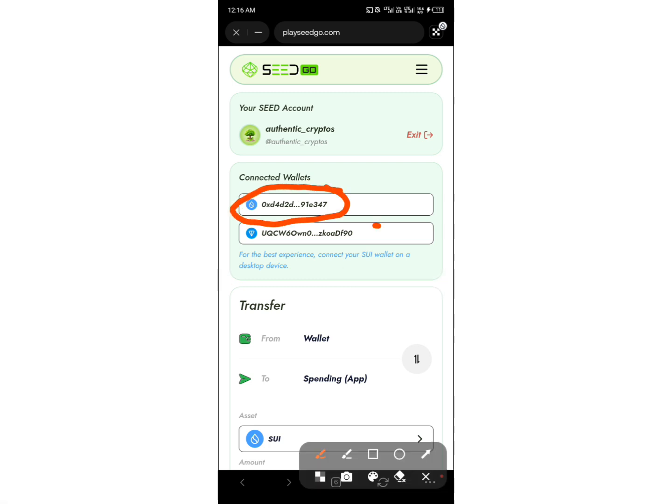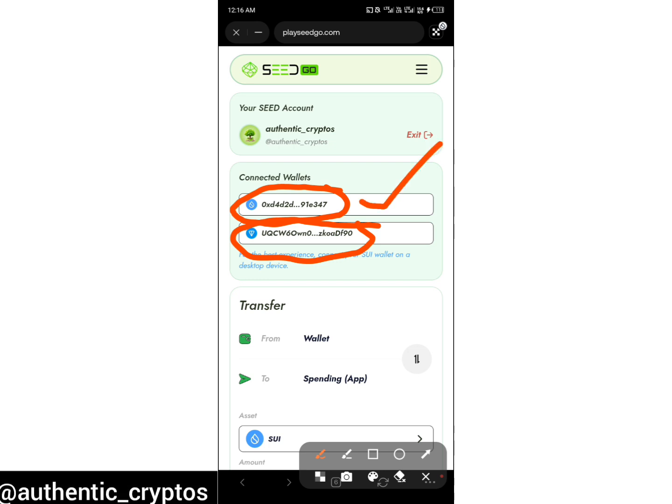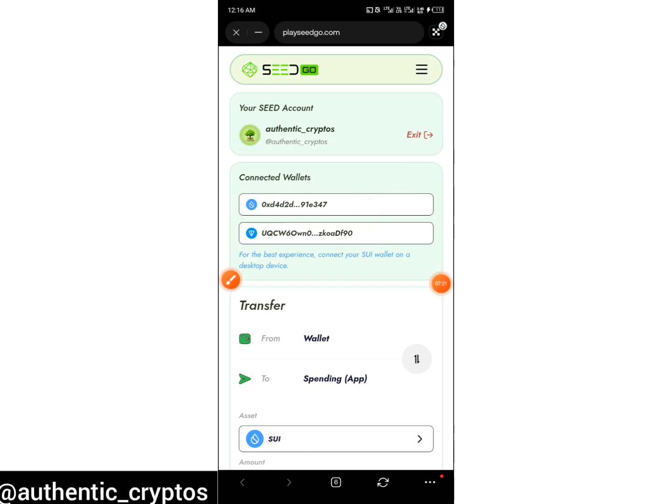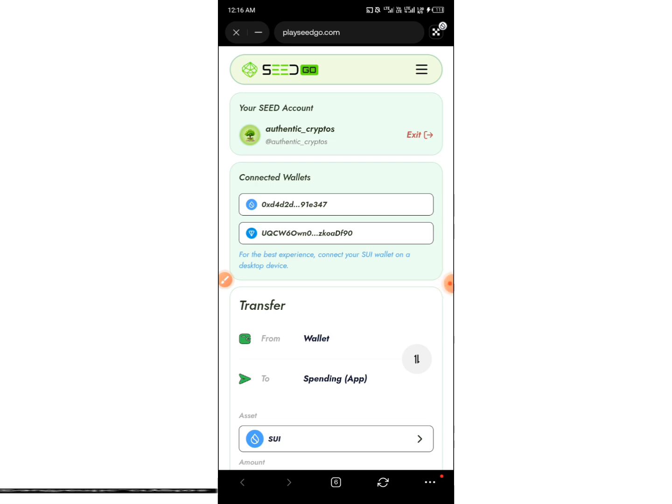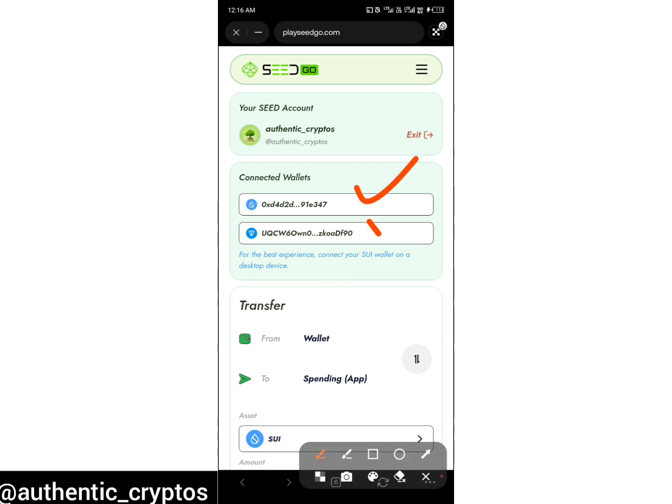Now this is the Ton wallet that I initially connected, and this is the SEO wallet that I just connected. So once you confirm the wallet that you imported, it will be connected for you. They will give you the option to confirm, sign in and stuff like that. Then you just tap on the buttons and get it done, as simple as ABC, right? So that is just how to go about it and get your SEO wallet connected immediately.